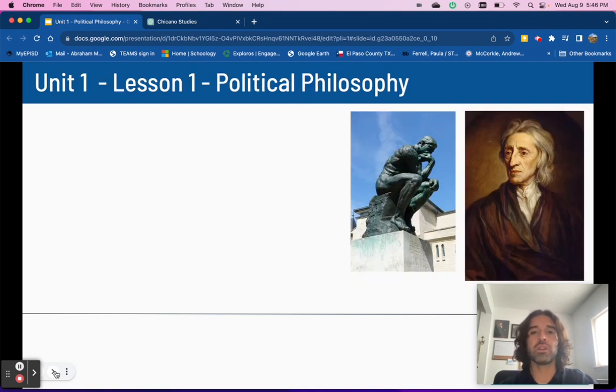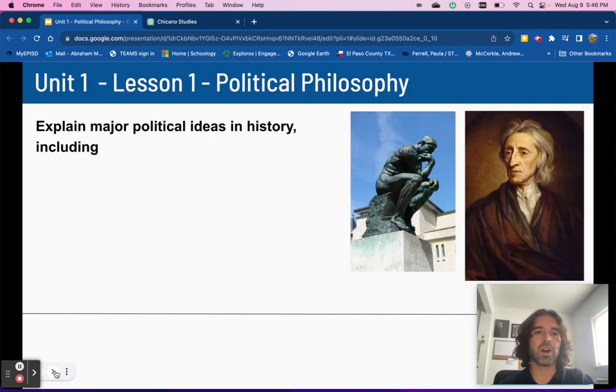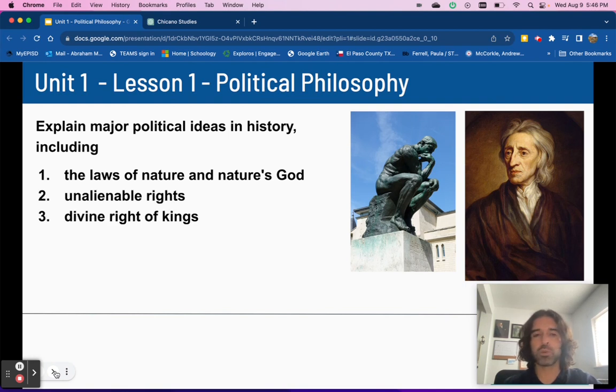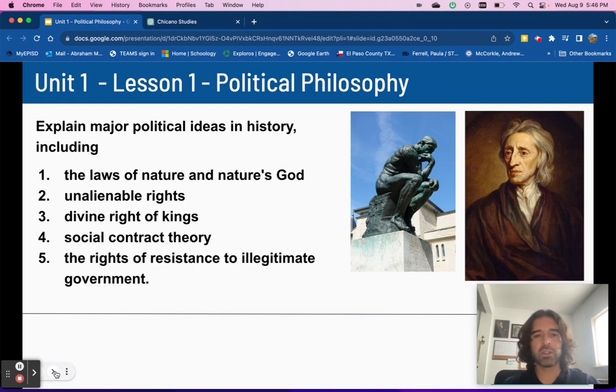In lesson one, we're going to talk about political philosophy. In this lesson, I'm going to explain major political ideas in history, including the laws of nature and nature's God, unalienable rights, divine right of kings, social contract theory, and the right of resistance to illegitimate government.